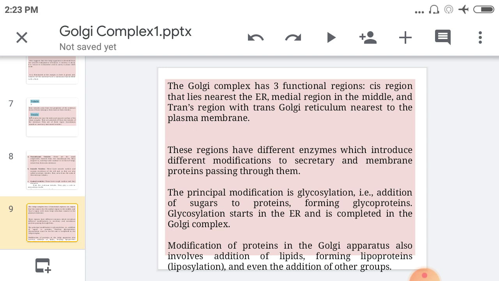These regions have different enzymes which introduce different modifications to secretory and membrane proteins passing through them. This is a very important point. The principal modification is glycosylation, that is, the addition of sugar to proteins, forming glycoproteins.